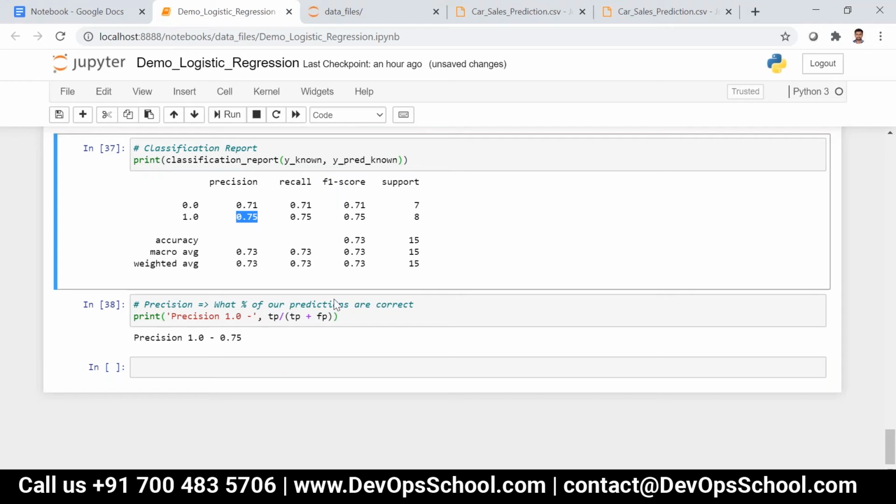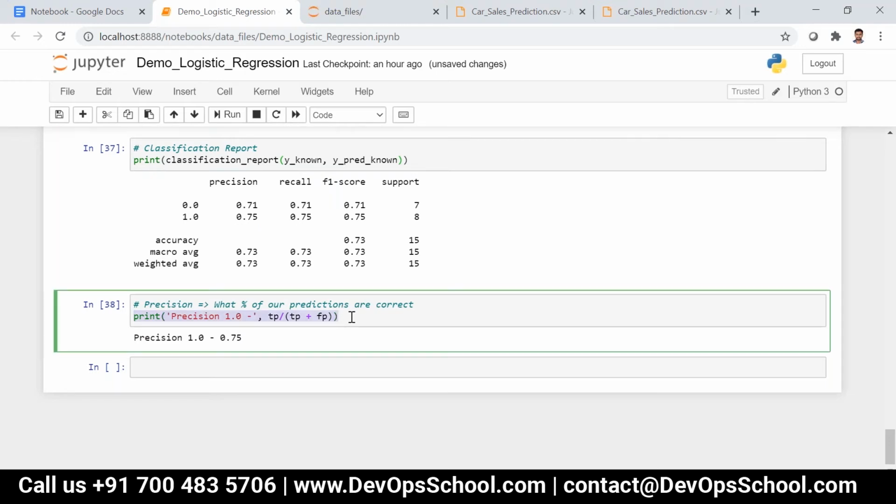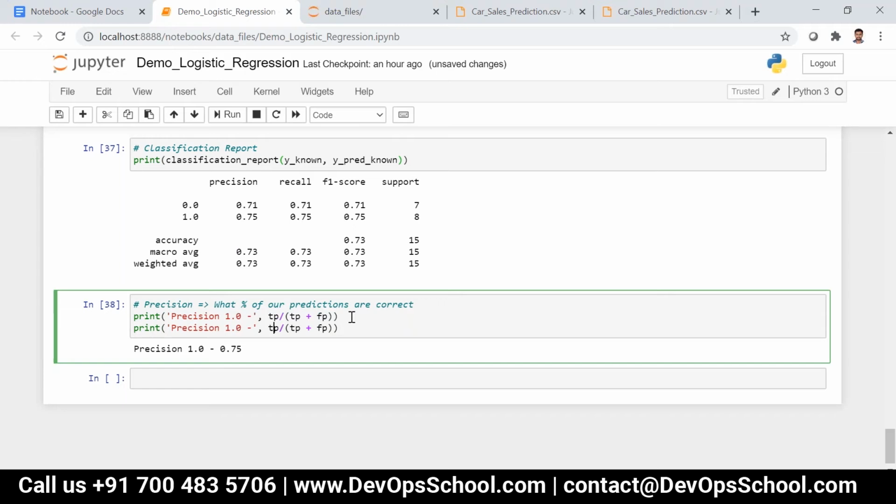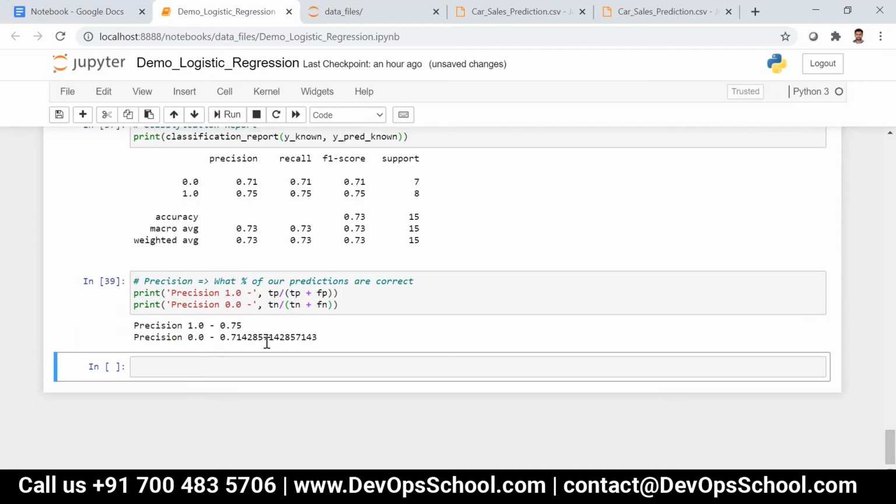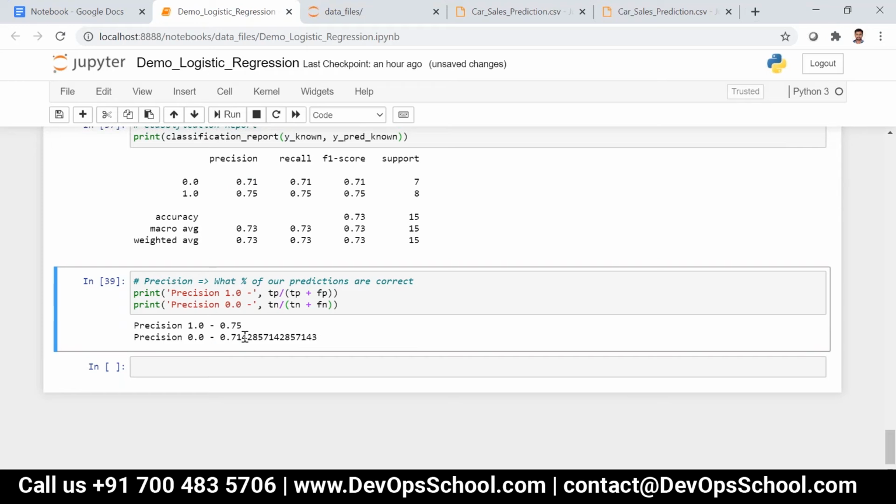And if you want to calculate for 0.0, you have to modify it over here, like true negative divided by true negative plus false negative. Now you can see 0.7. For precision 0.0 it is 0.71. You are getting it right over here.